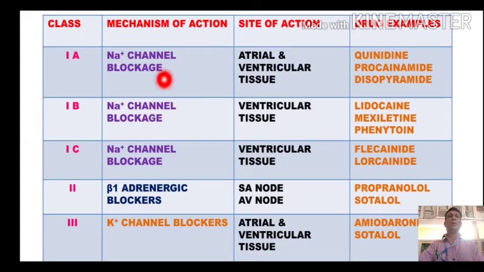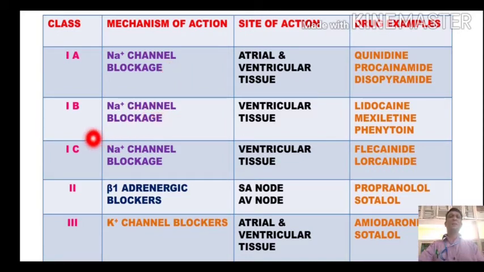Now one important point is that these agents block the sodium channels with an intermediate intensity, and thus they get dissociated from these channels with intermediate dissociation.